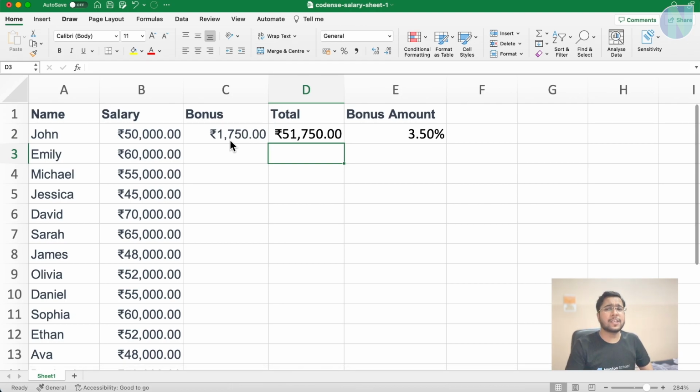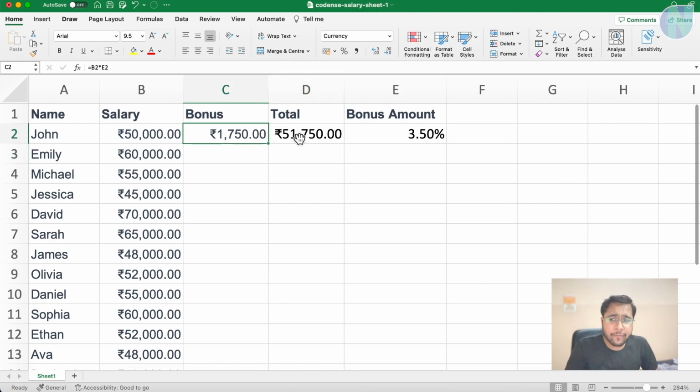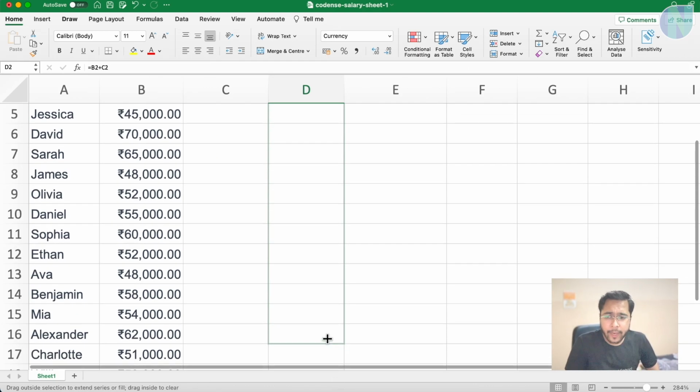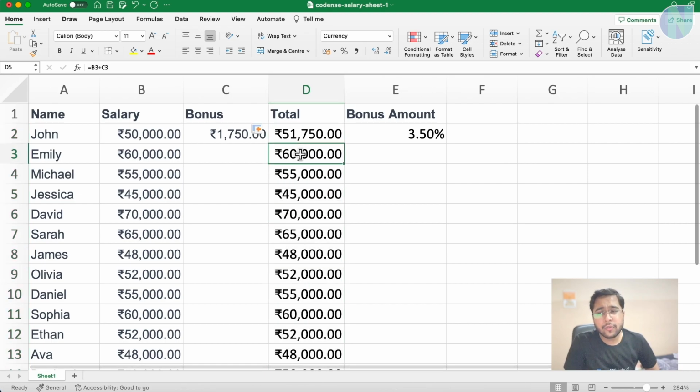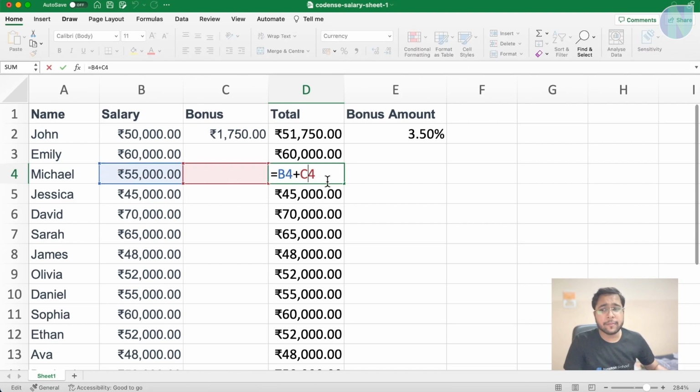Now in an Excel sheet, we can fill it like this, we can move it and the formula will be automatically filled up. How? You can see it is B3 plus C3, it is B4 plus C4, so it automatically fills up.